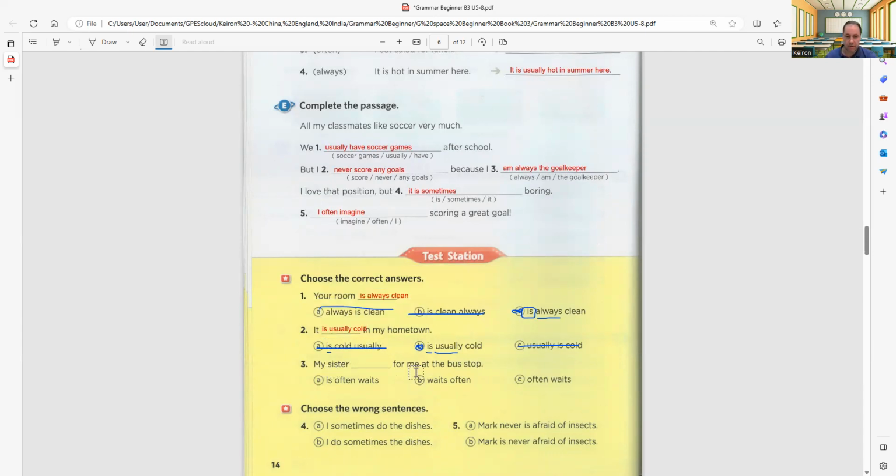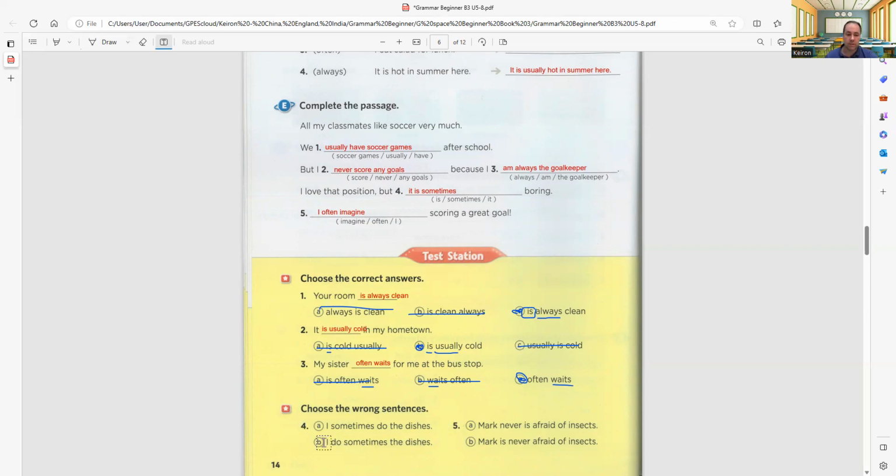My sister, something for me at the bus stop. My sister is often waits, often waits. So the action verb is waits. So what do we do with the adverb? We put it before, right? Is often waits, or often waits. So we don't need is often waits. So it's got to be often waits. Often waits for me at the bus stop.